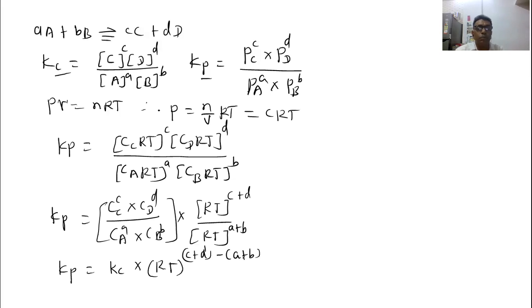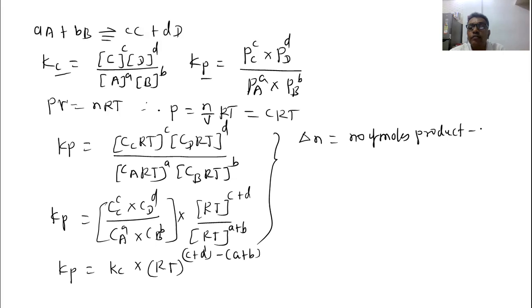So this is number of moles of the product minus number of moles of the reactant. We can give the symbol delta n. So delta n is equal to number of moles of product minus number of moles of reactant. This is c plus d minus a plus b.